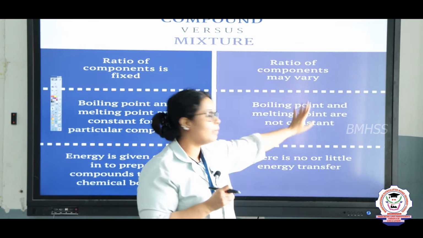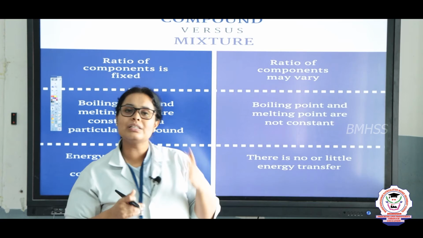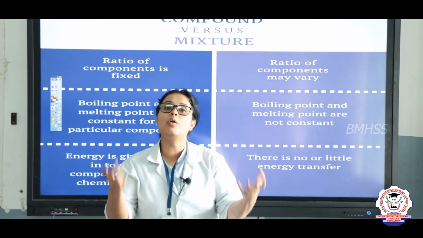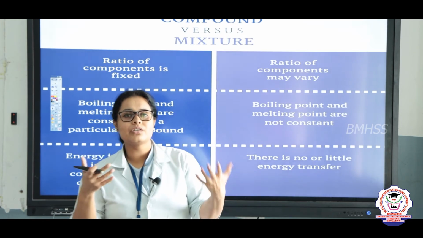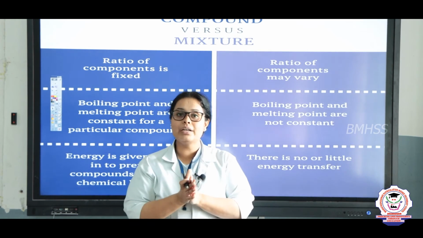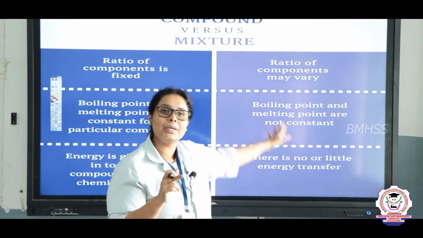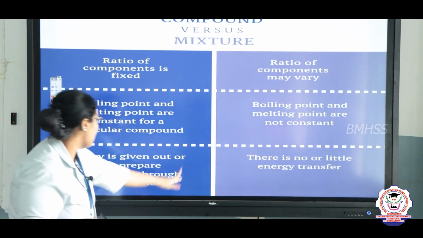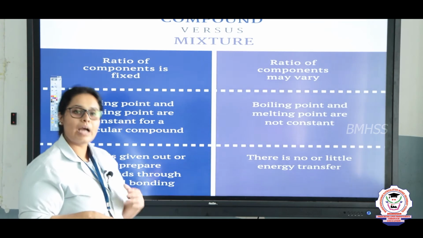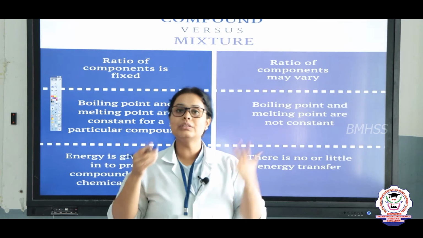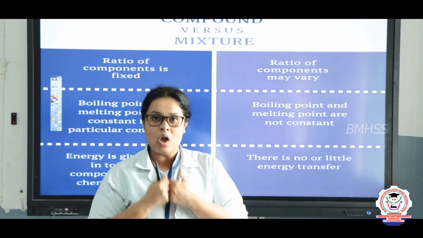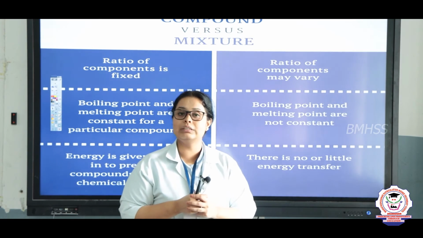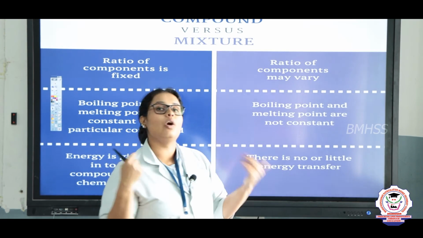Same way, in mixtures it is not constant, because we don't know the composition at a particular temperature, right? So that is why we are telling that in a mixture it is not constant. Same way, energy is given out in the formation of a compound. In compounds a large amount of energy is required or liberated. Same way in mixtures there will be some energy changes, but these energy changes will not be large.